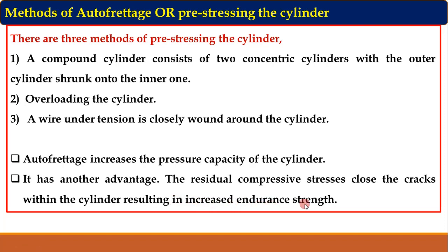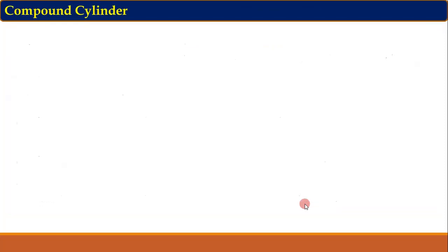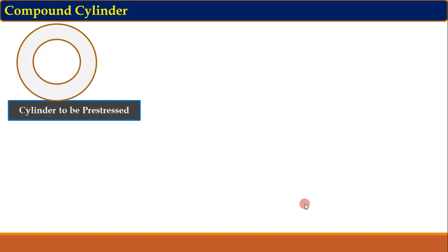So this is about the methods of autofrettage and the function or use of autofrettage. Next is the compound cylinder. Now this compound cylinder is nothing but the first method of autofrettage. Now exactly what happens in the compound cylinder, because of which the cylinder is subjected to compressive stress, that we have to discuss. So this is the cylinder which is to be pre-stressed,